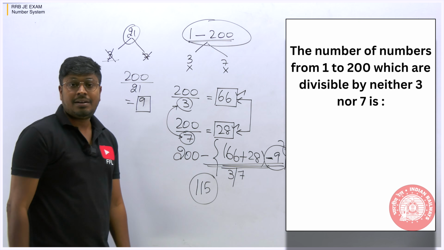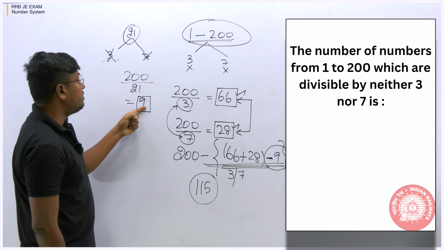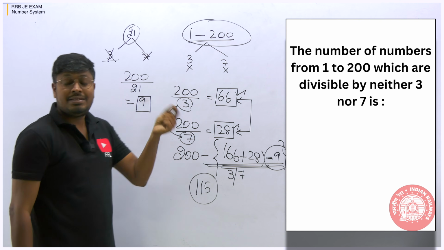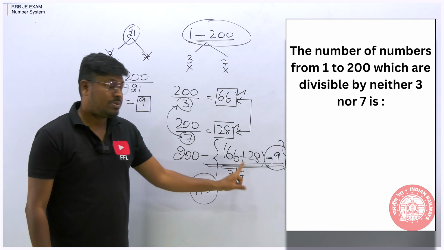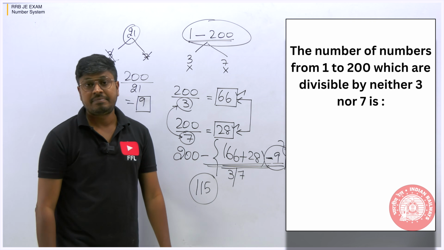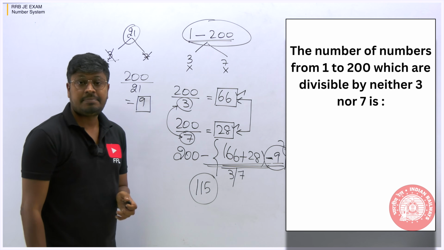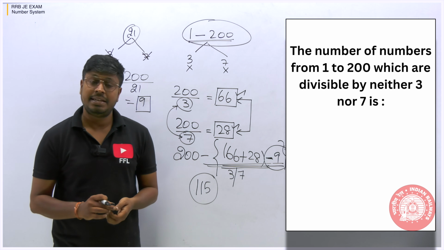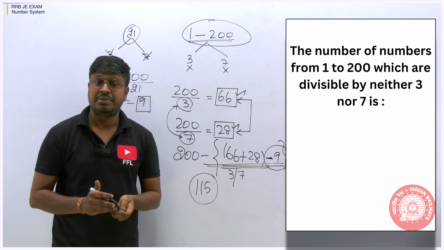So we check how many numbers are getting divided by 21. We found 9 numbers inside 1 to 200 which are divisible by 21. So we have to eliminate 9 from this. The result will be the total numbers which are divisible by 3 or 7, and then if we eliminate it from the total, the remaining numbers are not divisible by 3 and 7. So this will be the answer for this question.